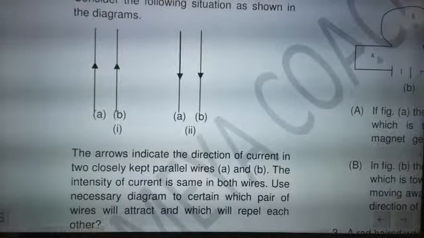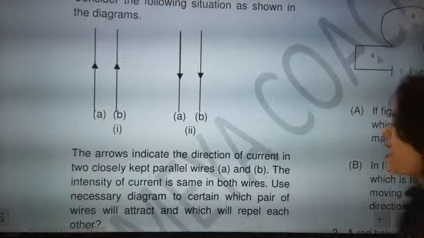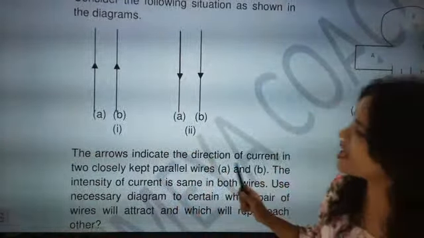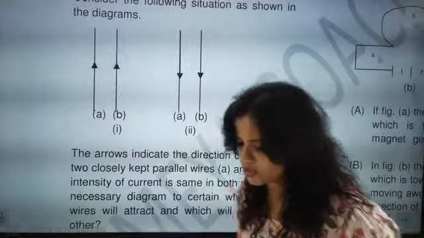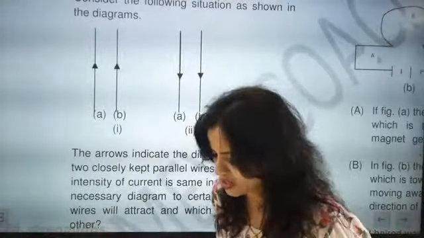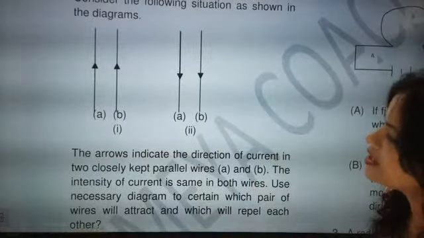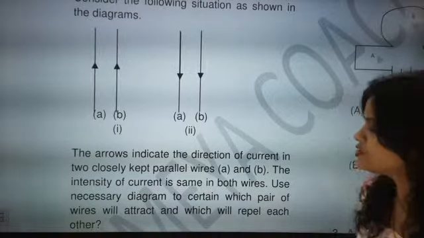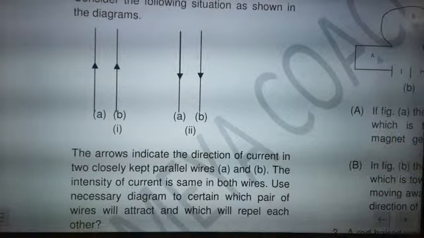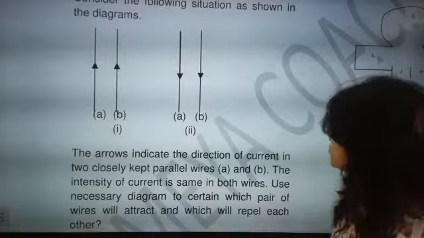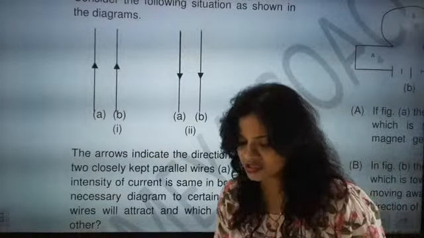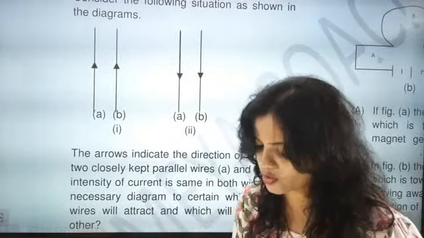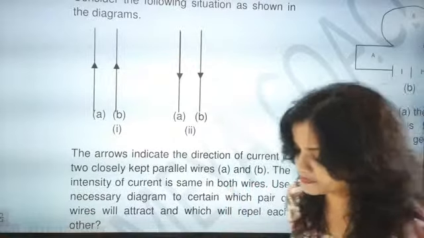The arrow indicates the direction of current in two closely kept parallel wires. So these A and B are parallel wires. In one you can see the direction of the parallel wire, you have to exactly check the direction. The intensity of current is the same in both wires. Use necessary diagram to ascertain which pair of wires will attract and which will repel each other. So now you have to just see the arrows, and then give the answer for this.